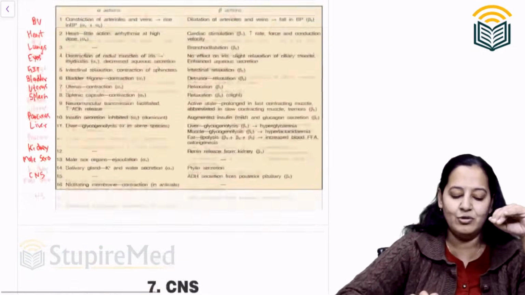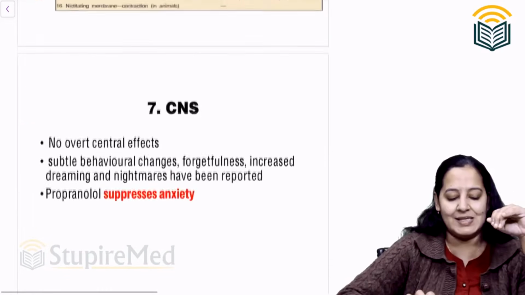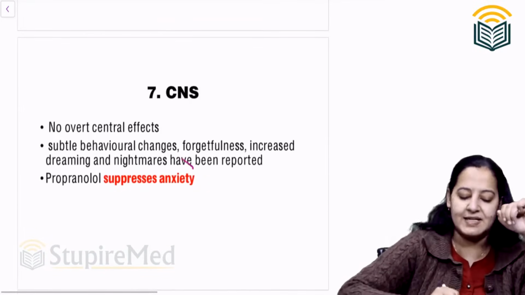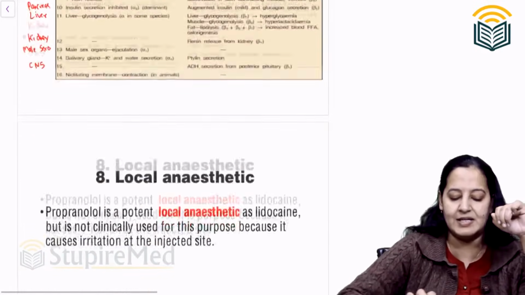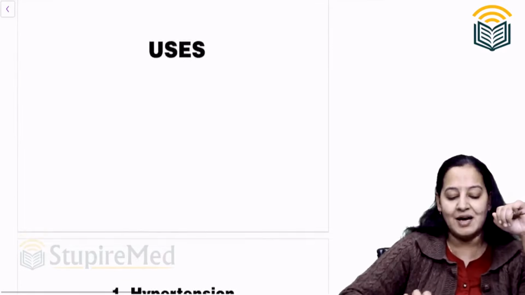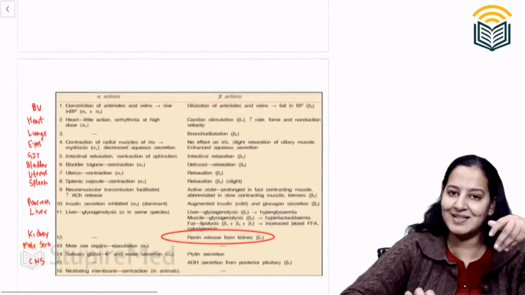It is an anabolic. It will do the opposite. Coming on CNS, it suppresses anxiety. I have told you, it suppresses anxiety. So these are the actions. Coming on uses. We will mark the uses in this only.